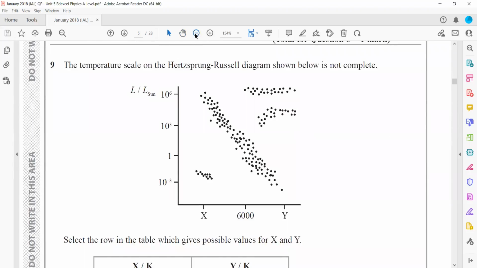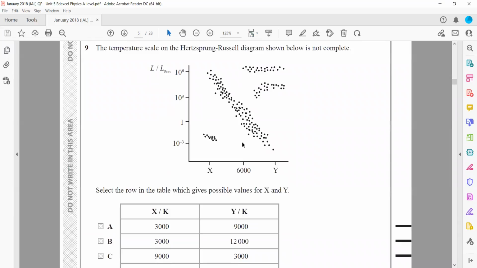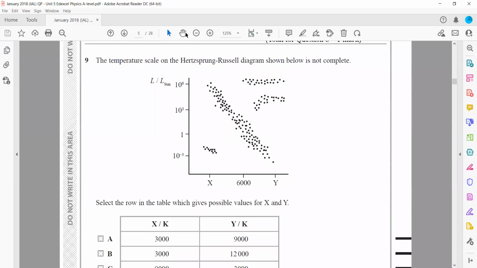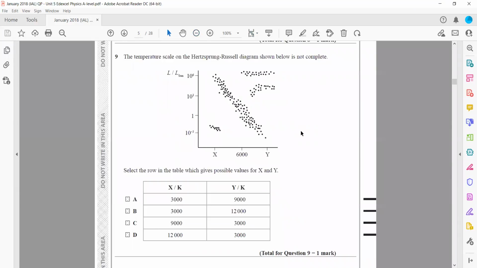The temperature scale of the Hertzsprung-Russell diagram is not complete. So always remember that it starts with a higher value and then it decreases. And it's like multiplication and division. So this is 6,000. So this will be double of 6,000, which is 12,000. And this will be half of 6,000, which is 3,000. So one should be 12,000. Another one is 3,000. So D will be the right answer. Like it is a multiple factor, the scale of multiple factor, like 3,000 will become 1,500.